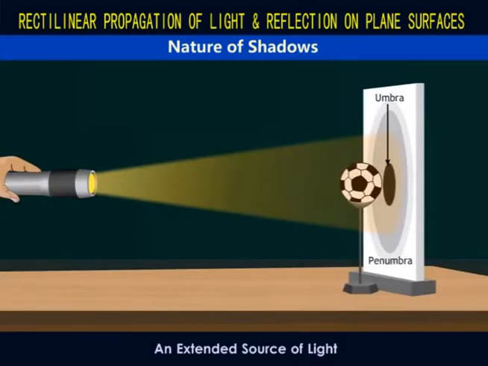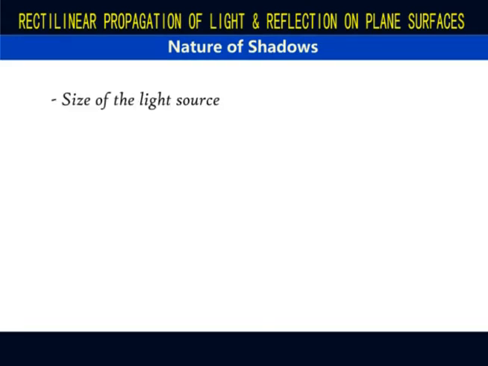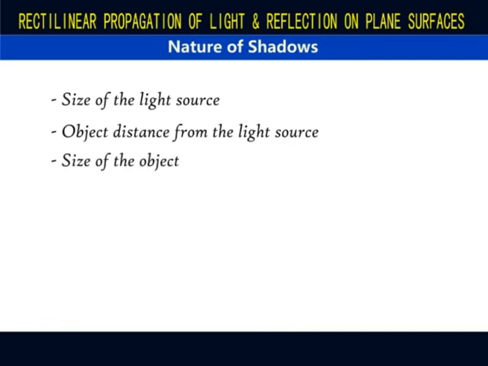And so in general, the nature of the shadow cast depends on the size of the light source, the distance of the object from the light source, and the size of the object. Shadow formation is also the reason for occurrences of eclipses.